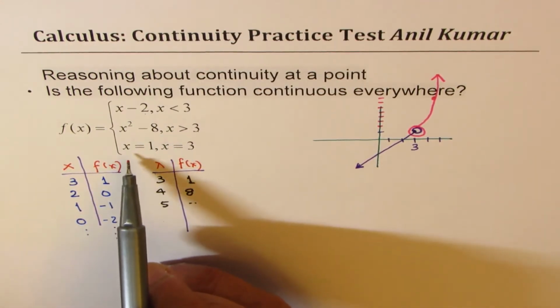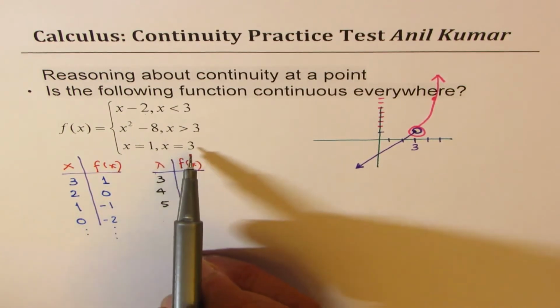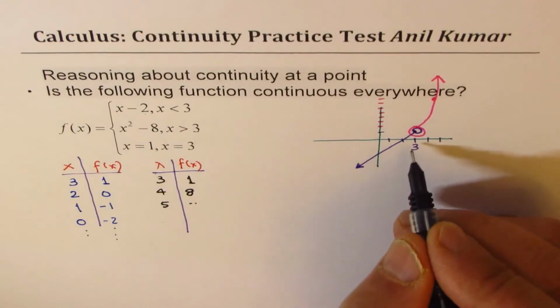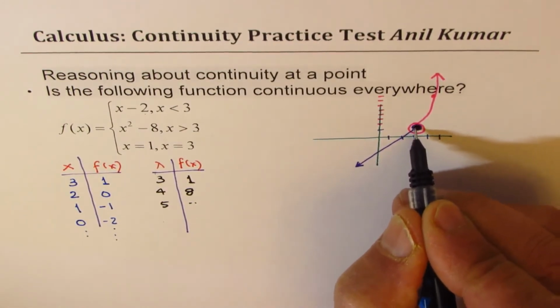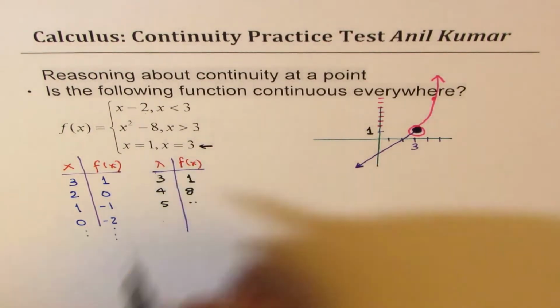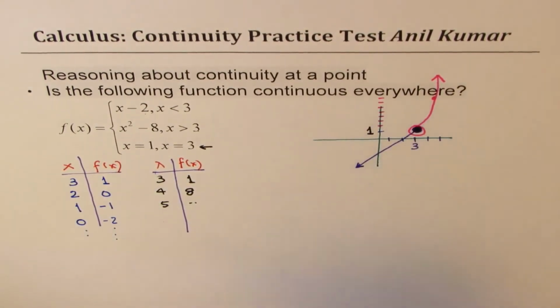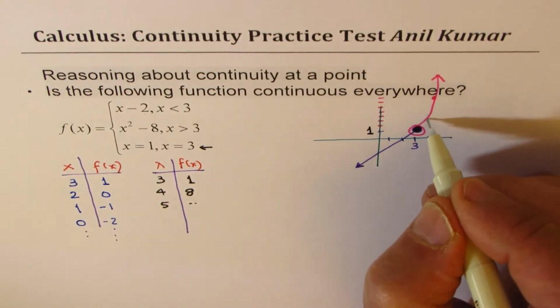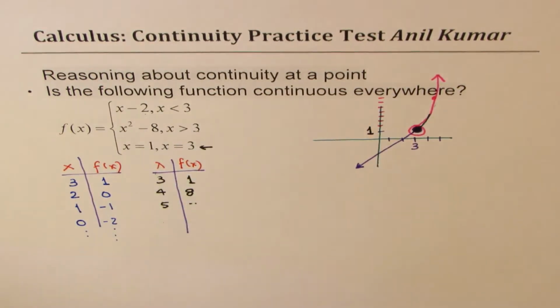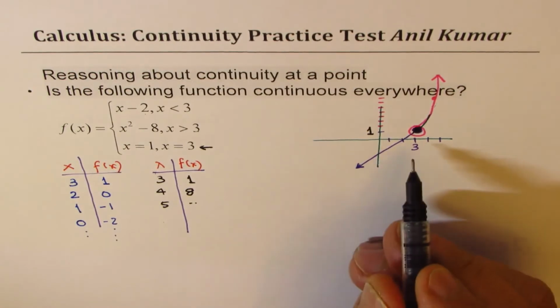Now we are also given the third piece, which says that at x equals 3, the value is 1. So at 3, we just fill this up with 1. Do you see that? So that is the third piece. Now you can see that all the 3 pieces are joined together. So we have a continuous function here. What we notice here is that the function is continuous.